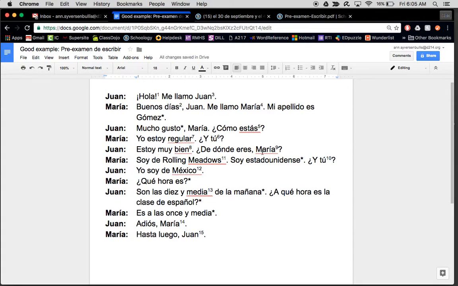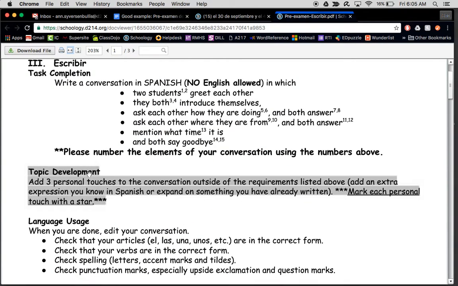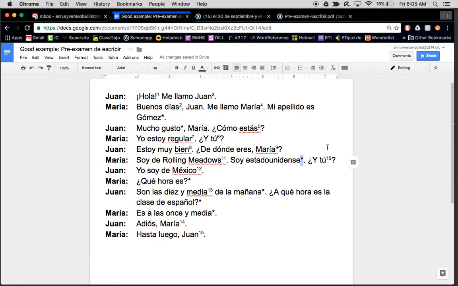Okay. Moving on, the next thing is to ask where each other is from. So, ¿de dónde eres, Maria? We have a number 9. And then down here we have Maria saying, soy de Rolling Meadows. And so that's number 11. Now notice she continues to say, soy estadounidense. That's not one of the requirements, so she can get a star for that topic development down here. Over here we have Y2, that counts as number 10. She's asking, where are you from? Juan replies with, yo soy de Mexico.